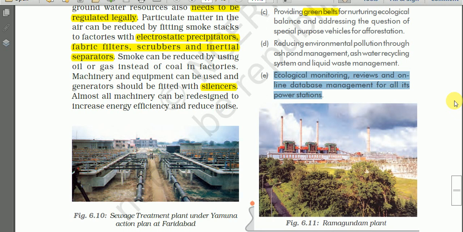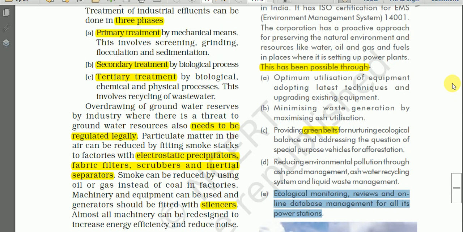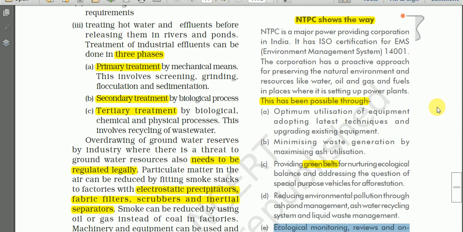Their data about the pollution level and about the efficiency level of the machines are in the database system, that is on the website. So in this way, NTPC has been approaching actively for preserving the natural environment and the resources.